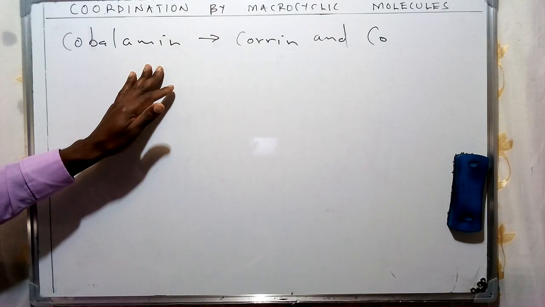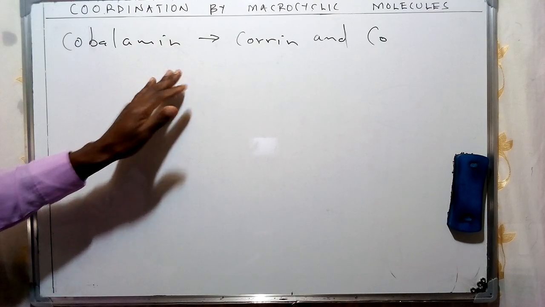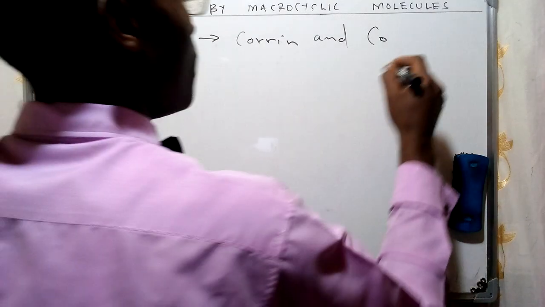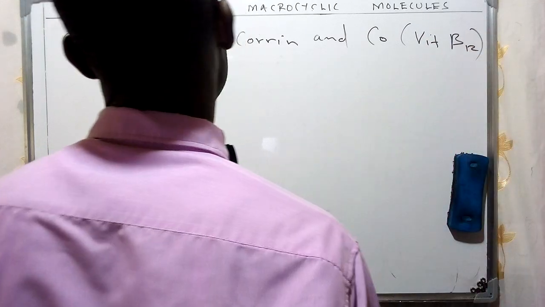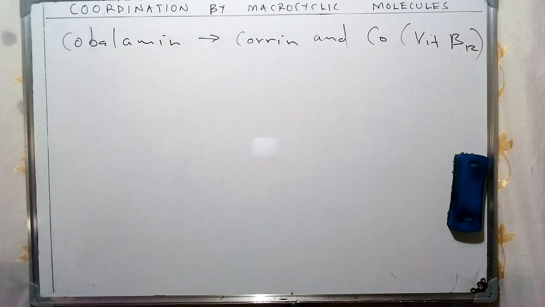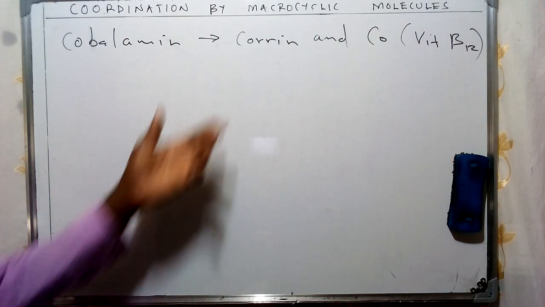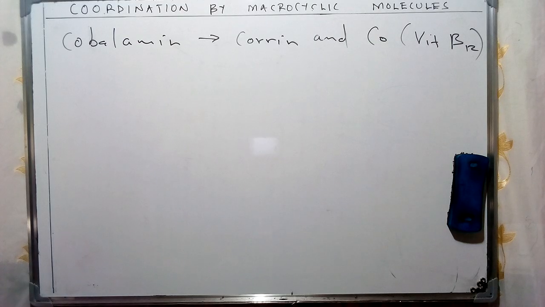So this basically is going to be a coenzymatic form of what we refer to as vitamin B12, and therefore we are also going to be discussing in detail the activity of this specific coenzyme and other types of examples that we're going to come across.